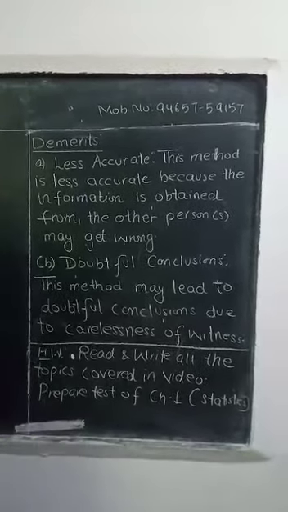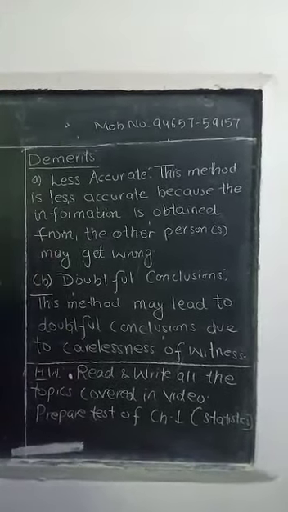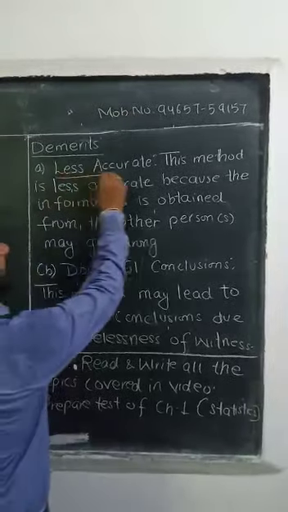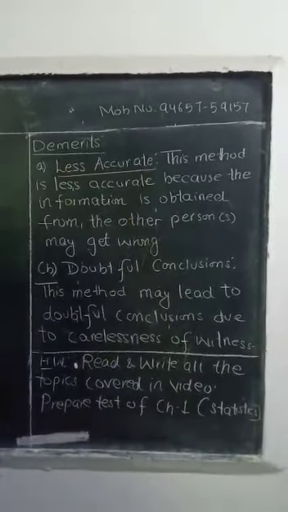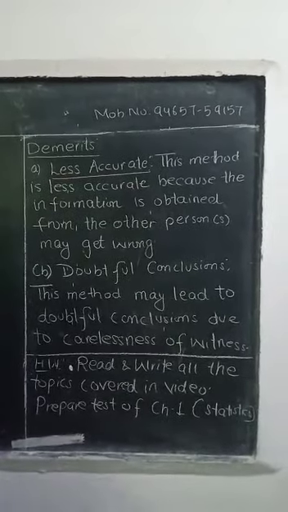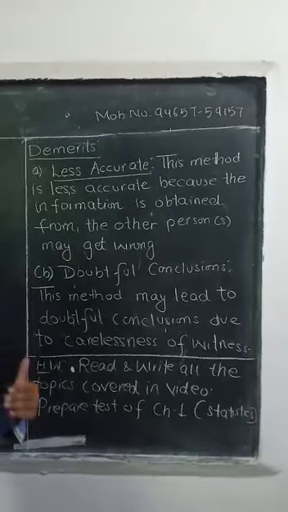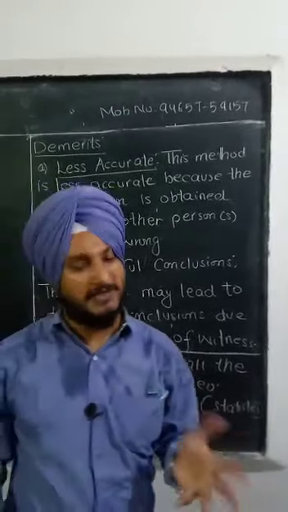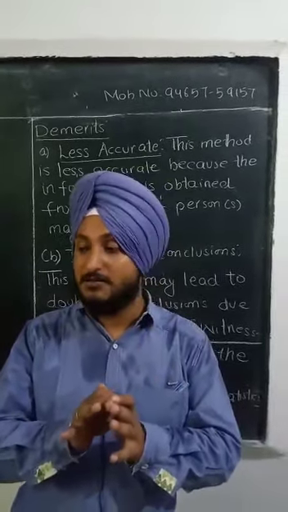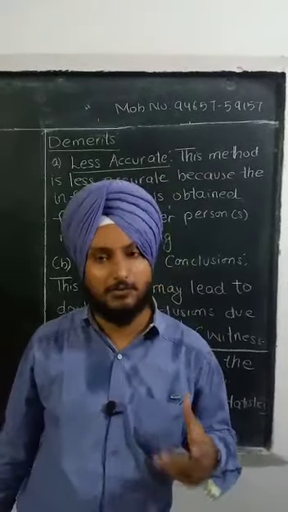Yes students, so now we are going to discuss the demerits of indirect oral investigation. The first demerit you can see is that it is less accurate. This method is less accurate because the information obtained from the person or persons may be wrong. You are asking something about me from someone else, so there may be a chance that the information you are getting may be wrong, okay, not very difficult to understand.